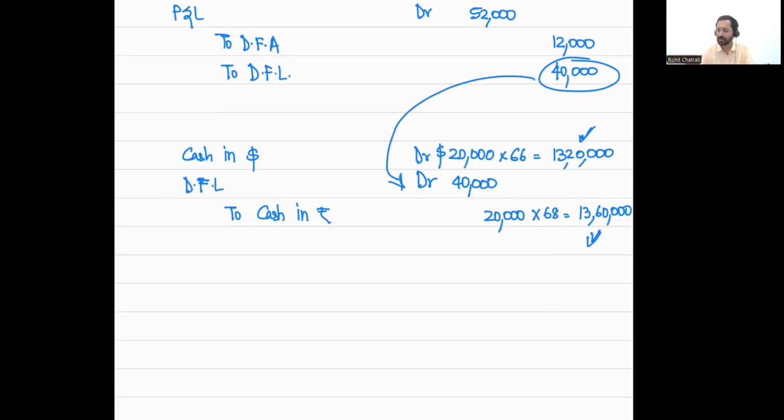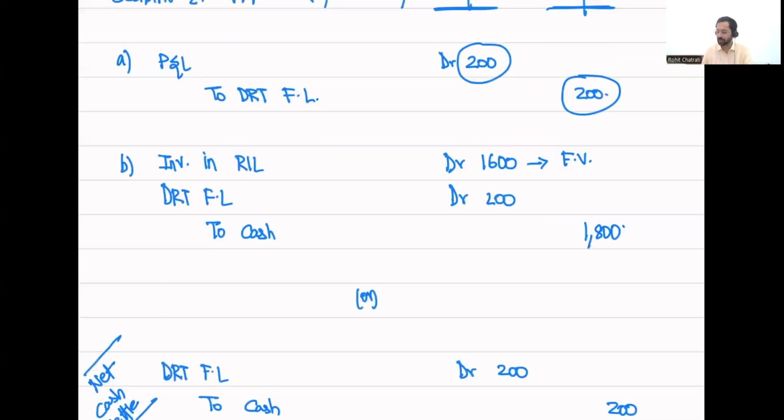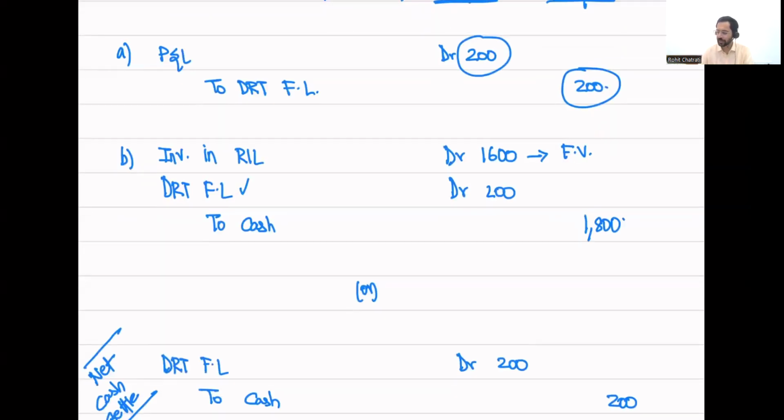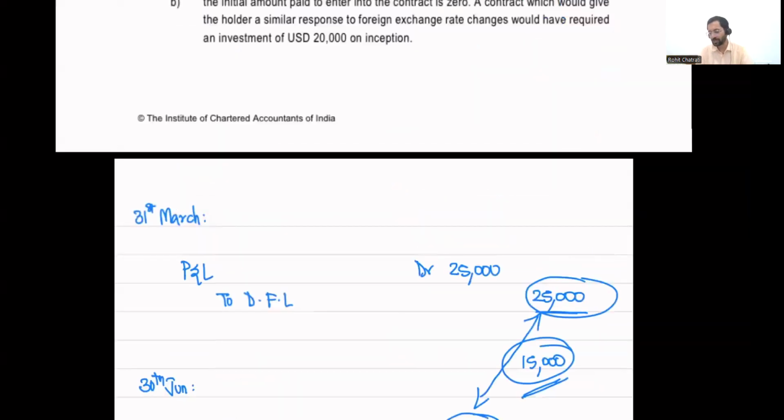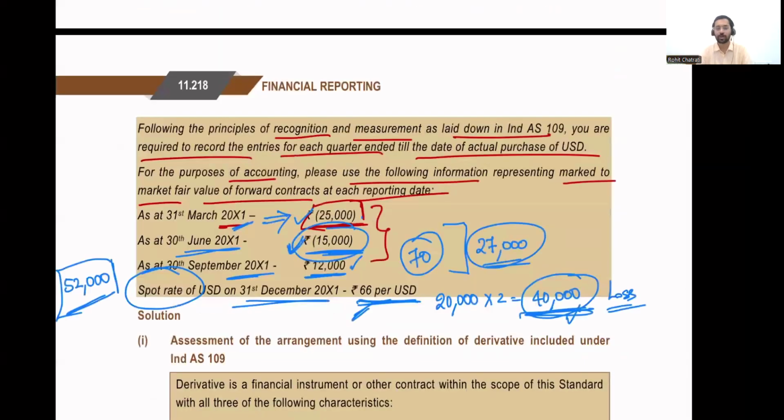It's exactly the same as what we followed earlier. Over here also, I debited the derivative financial liability of 200 and recorded the investment in Reliance shares at its fair value. Over here as well, I am going to record the cash that I received in dollars at its fair value, and then I will debit the derivative financial liability and credit the actual cash outflow. All right. So this is how we are going to record the transaction.